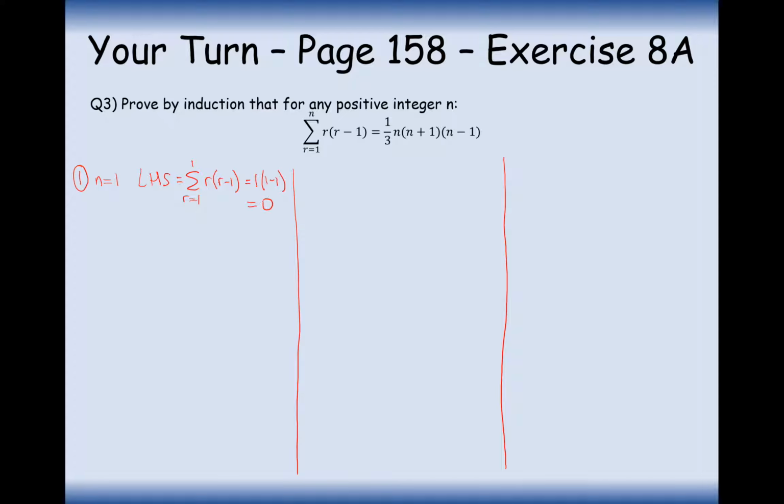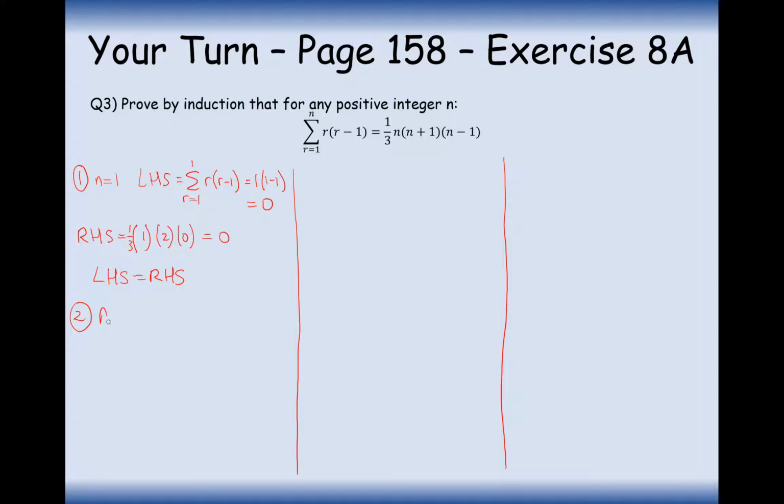So 0 is what I get on my left-hand side. On the right-hand side, substituting in 1, I'm going to get a third of 1 times 2 times 0. That's great. So that is 0 as well. So left-hand side equals right-hand side. We have proven our theorem true for n equals 1.